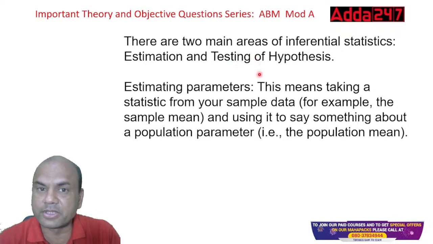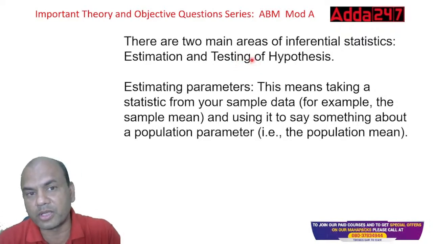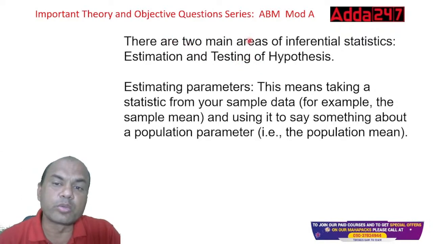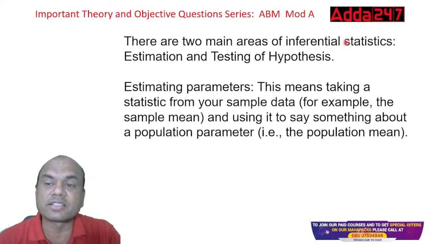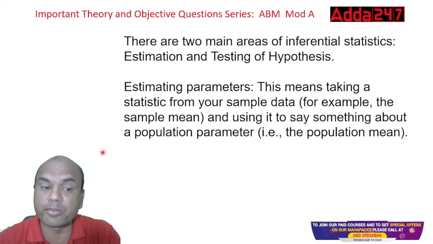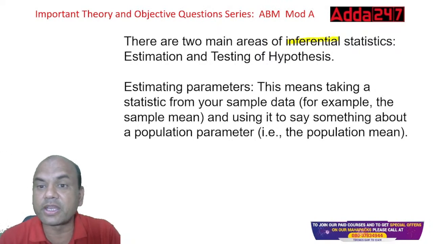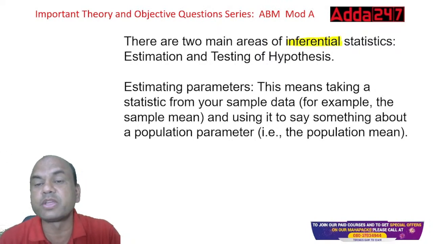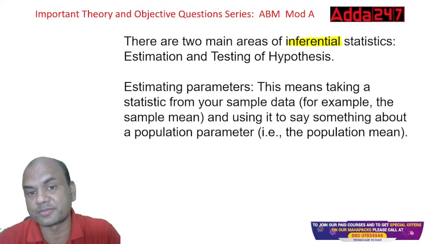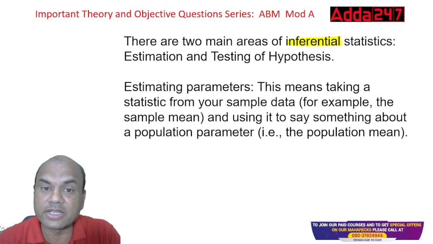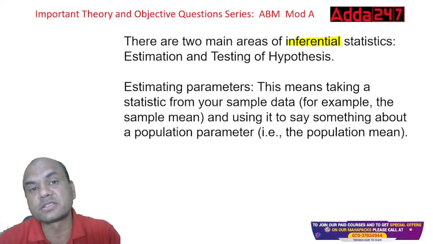So today we'll be studying some theory and some part of the numerical. There are two main areas of inferential statistics, an important topic in your ABM. Inferential means from which you can draw inferences. One is estimation and the second is testing of hypothesis.